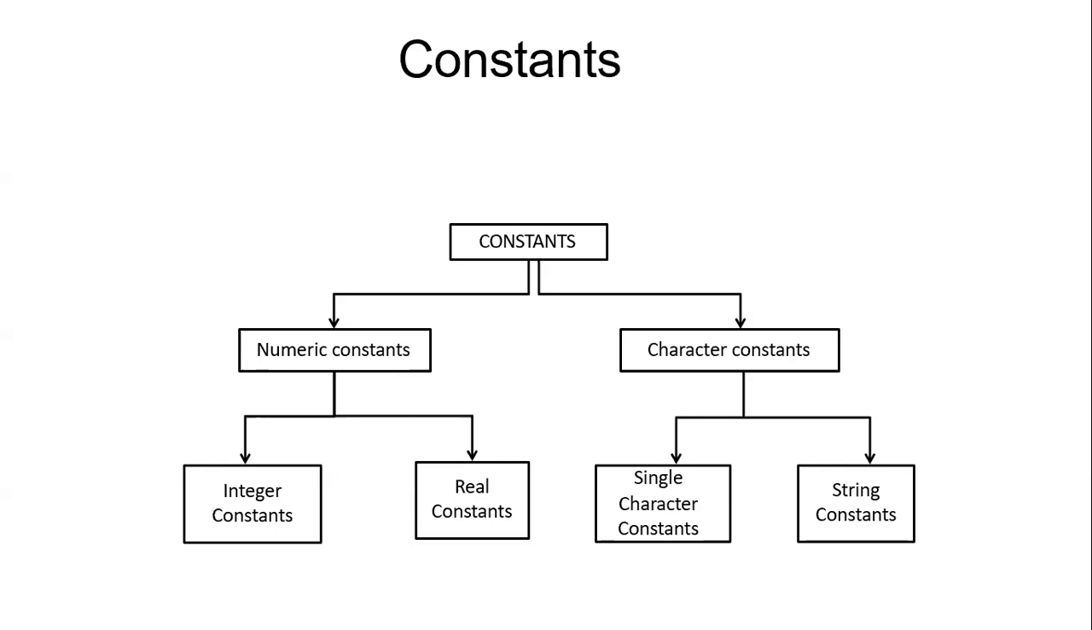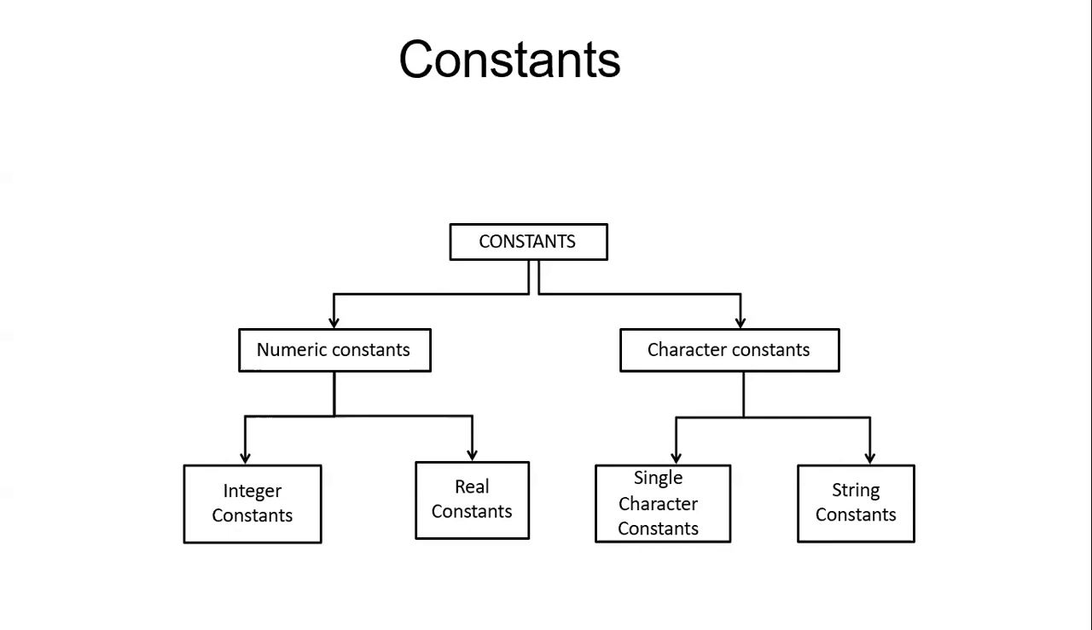Coming to the constants. Constants are basically of two types: numeric constant and character constant. Numeric is again subdivided into two parts, integer constants and real constants. Integer, number 1 to 100, 1 to lakh, 1 to billion, 1 to trillion, anything infinite. Coming to the real constants, real is nothing but floating, where you give the decimal, like 0.2, 5.9. Any value that takes a decimal value is considered a real constant.